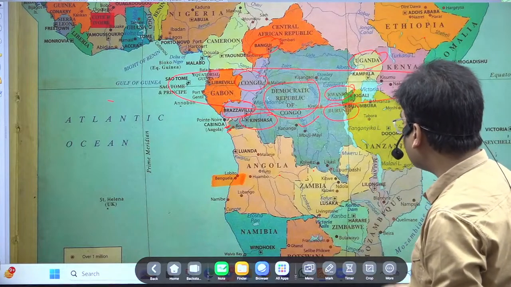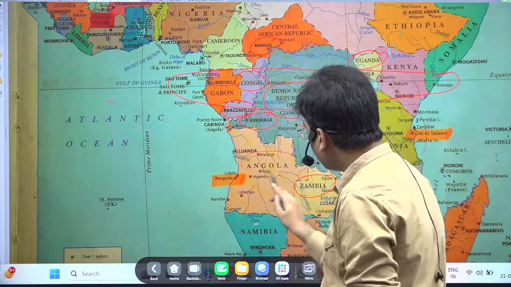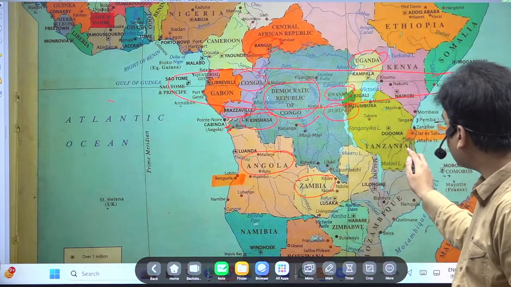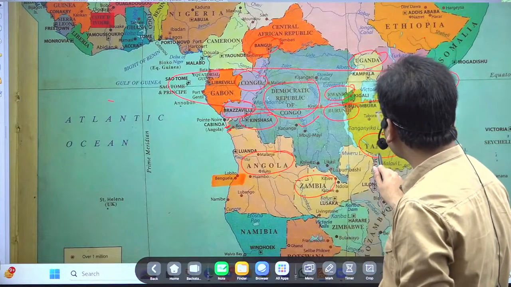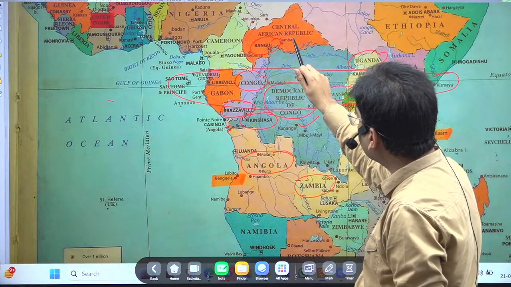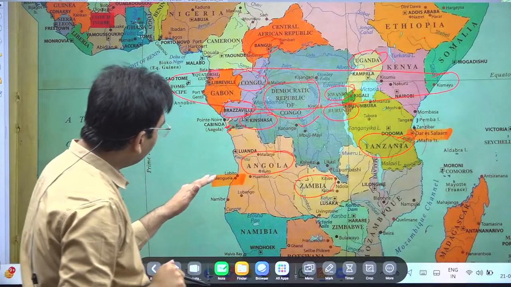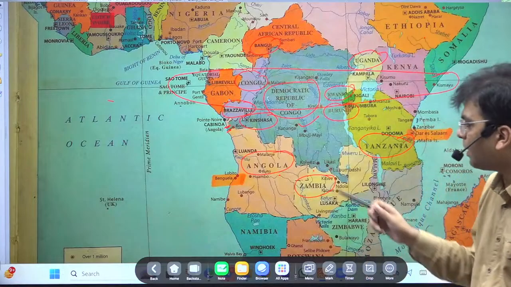On the southern side is Zambia, and in the south west it is Angola. Tanzania is also making a border here. So how many countries? 1, 2, 3, 4, 5, 6, 7, 8, and here 9. Nine countries are making a border with the Democratic Republic of the Congo.